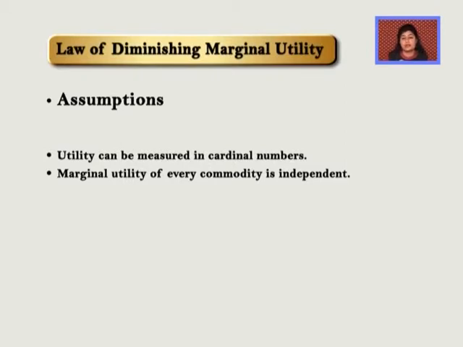That means if we are consuming a basket of goods, the utilities that we get from separate commodities are not dependent upon each other. The third assumption is that marginal utility of money remains constant. The utility that we get from 1 rupee would be similar to the utility that we will get from the next rupee. Why? Because the purchasing power of the money is going to remain constant.